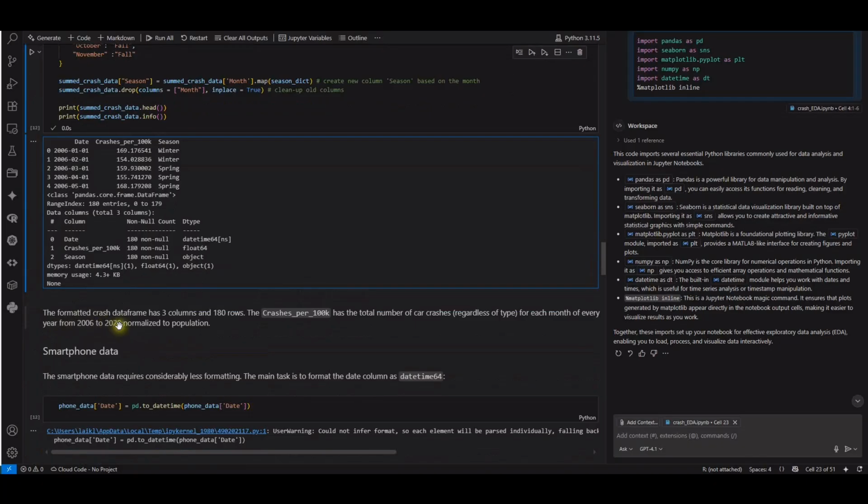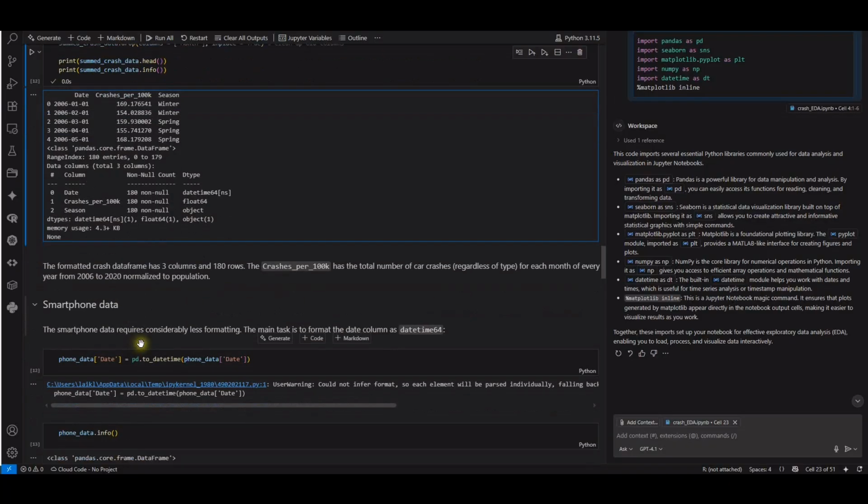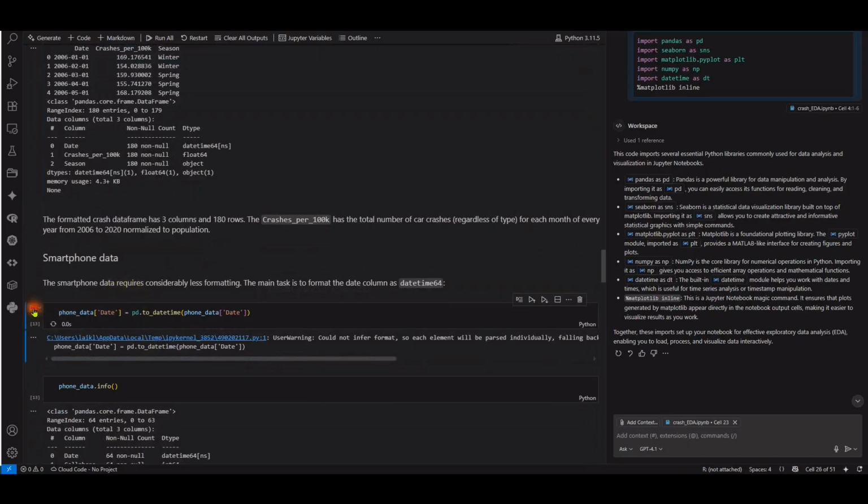Alright, so the formatted crash data frame has 3 columns and 180 rows. The crashes per 100,000 column has the total number of car crashes regardless of type for each month of every year from 2006 to 2020, normalized to population. Now we will include the smartphone data usage. The smartphone data require considerably less formatting. The main task here is to format the date column as datetime64.